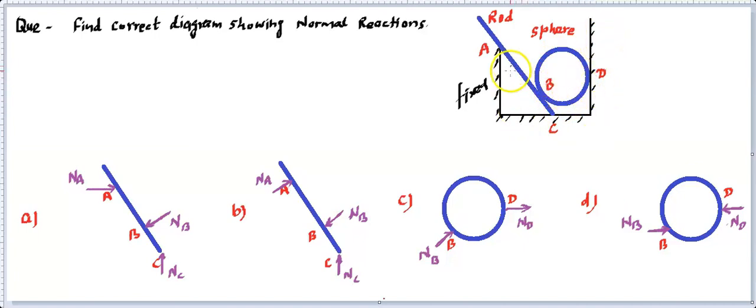So these are the walls of some arrangement. And there have been 4 diagrams shown to you. These 2 are for rods, these 2 for the sphere. And in all of them, only normal reactions have been shown. So we need to see which diagram is correctly representing the normal reactions.